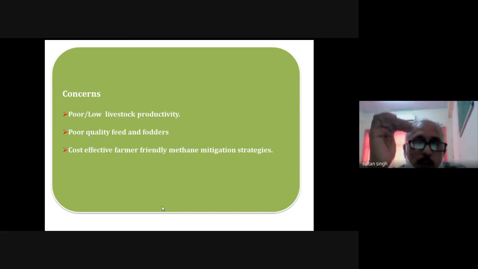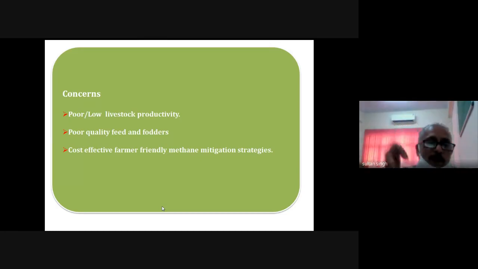So we have to develop a strategy which is low cost, easily adaptable, and farmer friendly, so that it can be adopted very easily by our livestock keepers, because in our country the livestock sector is not organized like the developed world. So these are the main 3 concerns.